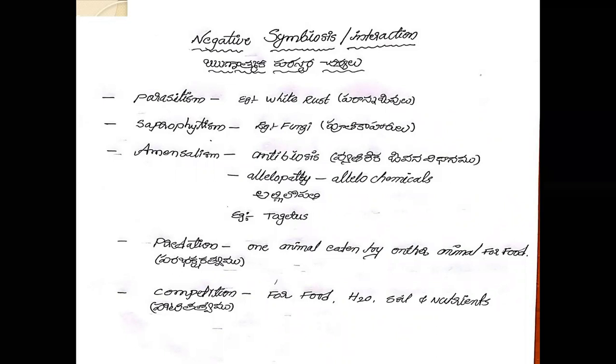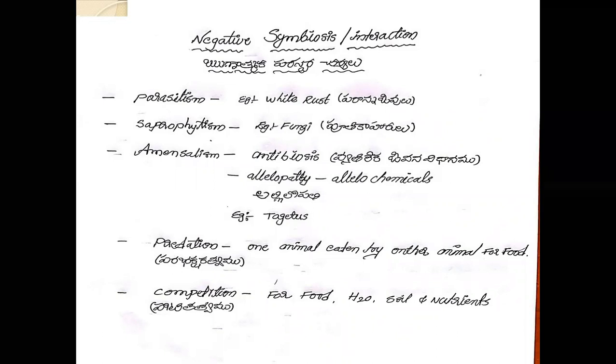Saprophytism also belongs to fungi. Fungi develop on living organisms. They release enzymes on the surface of animals or other living organisms. By these enzymes, the animal surface or parts are damaged, so one living organism is harmed by the fungus.